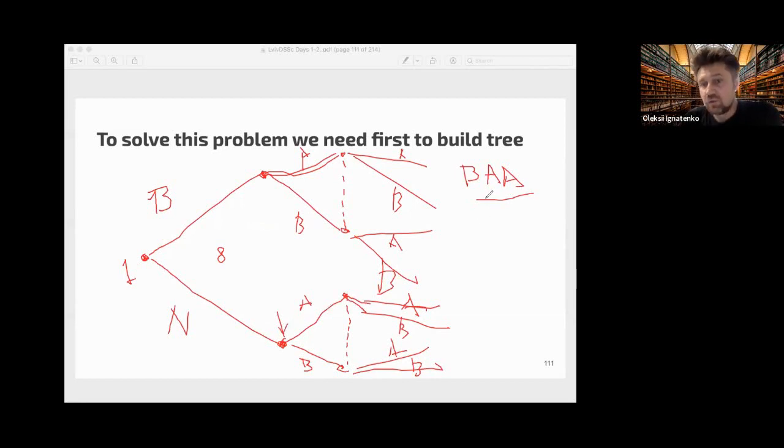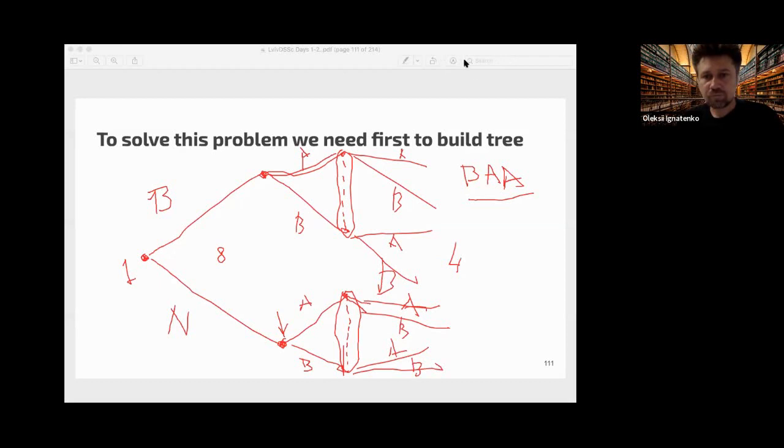But to specify the strategy, you need to specify your action in all possible nodes, not only nodes where you will be for sure. So this is a little bit strange. So player 1 has 8 strategies, and for player 2 these nodes are connected, so he has 2 nodes and 2 possible actions for each node. So it's 4 strategies. Player 2 has 4 strategies, and player 1 has 8 strategies.